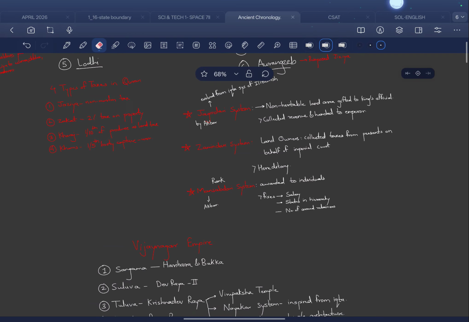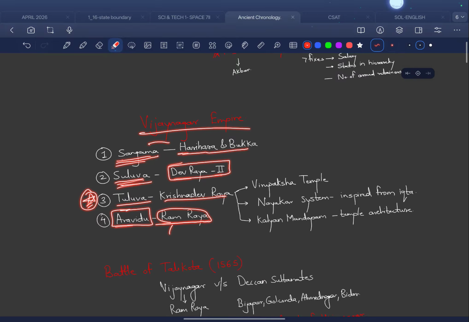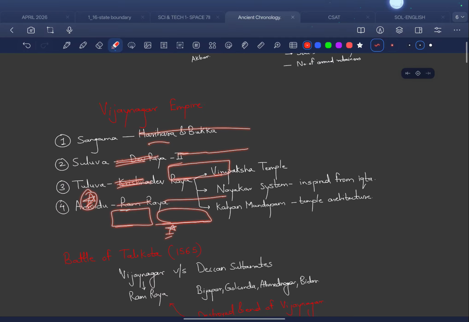We have the 4 important dynasties of Vijayanagara Empire. They are Sangam dynasty, the Sangam dynasty was founded by Harihara and Bukka. Then we have Suluva dynasty. Just remember the important name called Devraya II of Suluva dynasty. Then we have Tuluva. This is the most important one, Tuluva, okay. In Tuluva we have Krishna Devraya, and the third and the last one is Aravidu. This was Ramraya. Ramraya is an important name, just remember that. We will come to it in just a second.